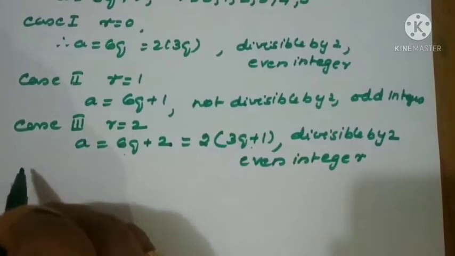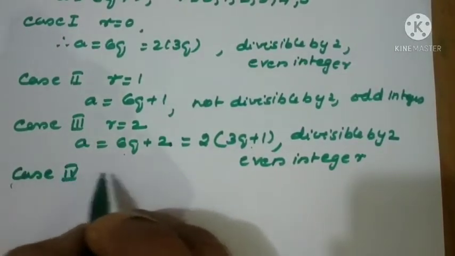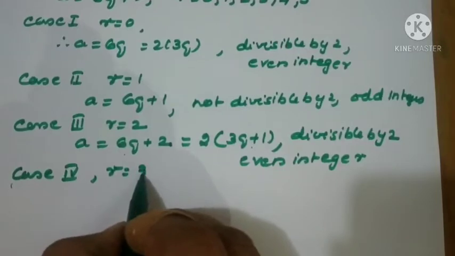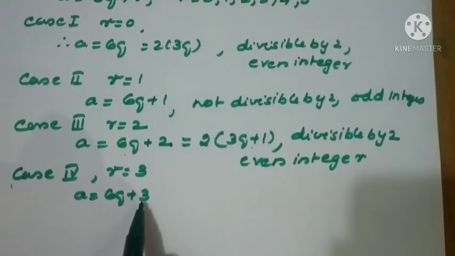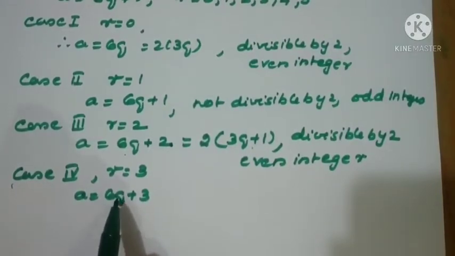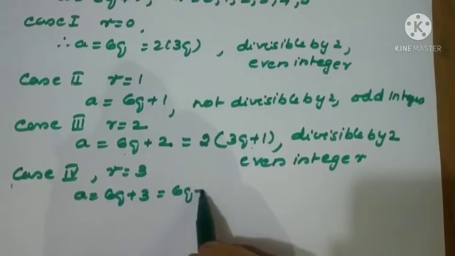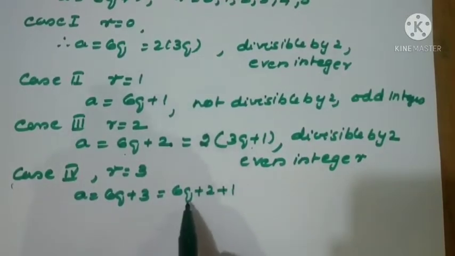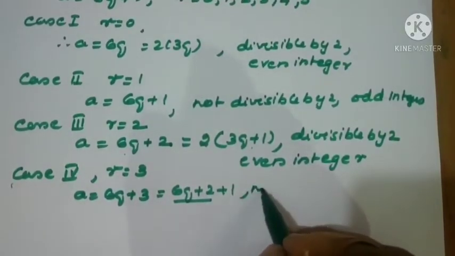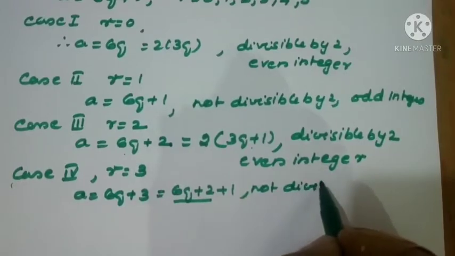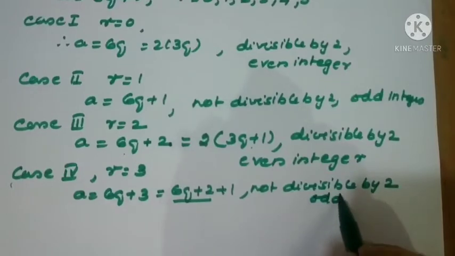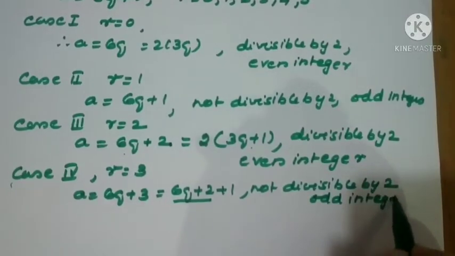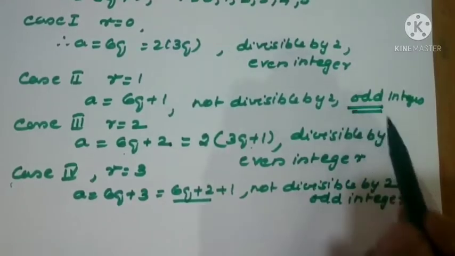What is the next case? Case 4, that means r = 3, so a = 6q + 3. Again here if you divide with 2, the remainder will be 1. Here it is possible, that means here I can write like this, 6q + 2 + 1 will come. So these two terms are possible with the division by 2, but here not possible, so not divisible by 2, odd form. Odd only is asked, here also we got and here also we got.